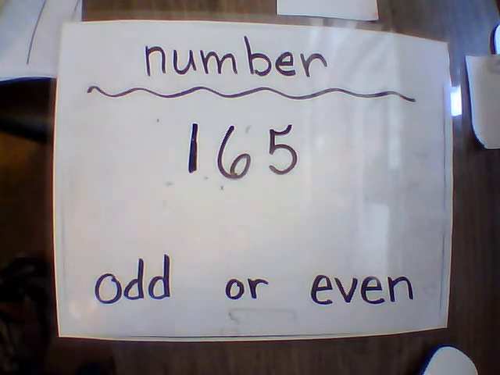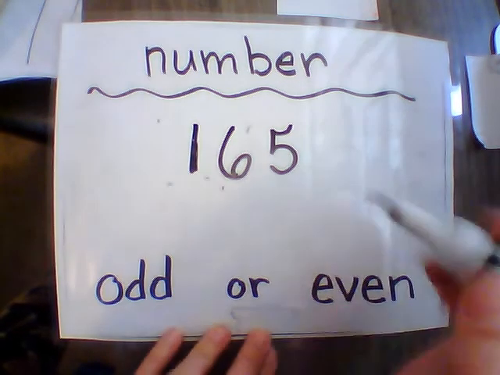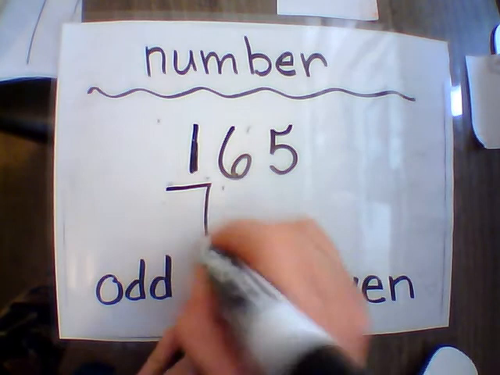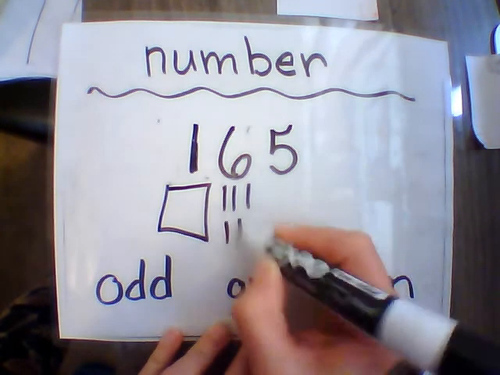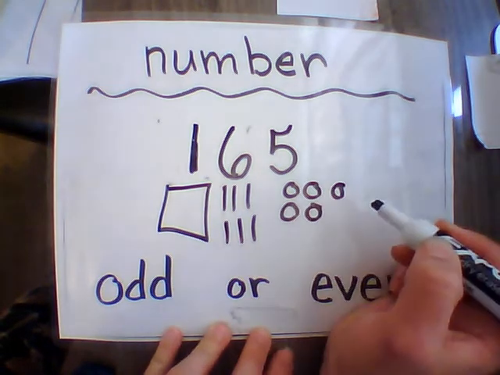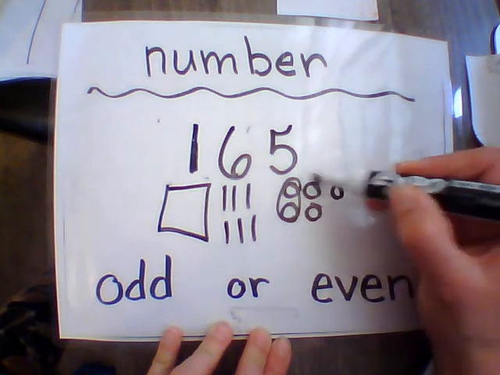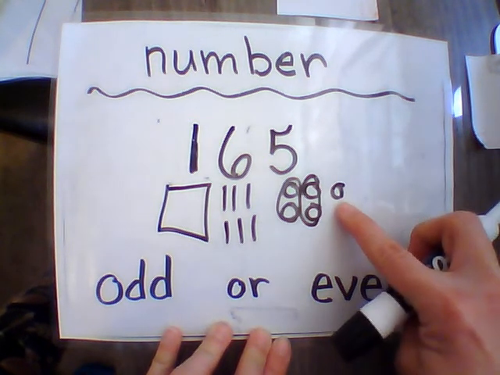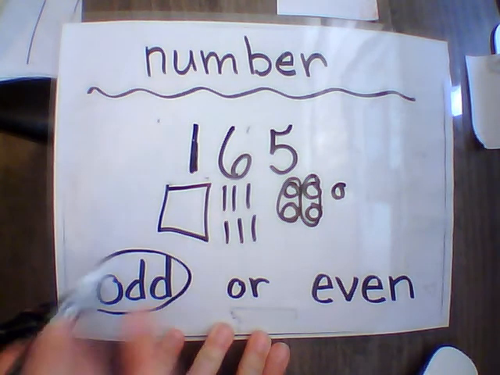All right. So now that you're back, and I hope it's completed, let's go through it. I'll go through them quickly. We have 100. We have 6 tens. And we have 5 ones. And then remember, to determine if it's odd or even, we're going to go through and pair those ones up. And we have one that doesn't have a pair, so that means the number is odd.